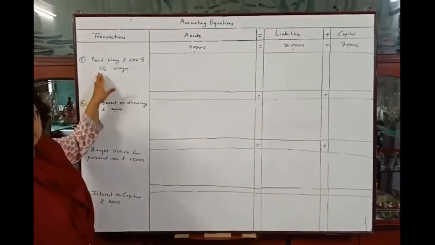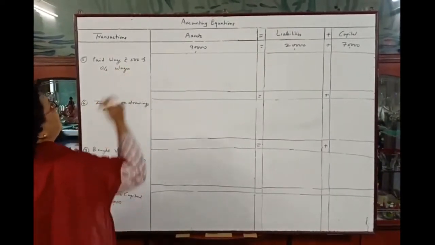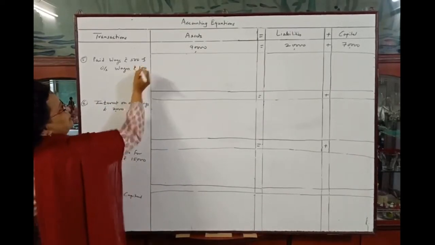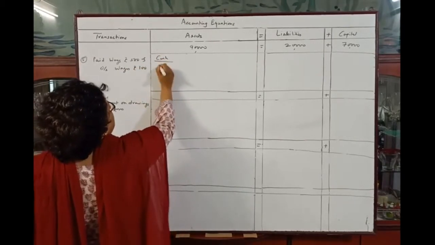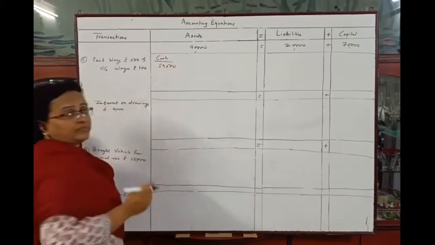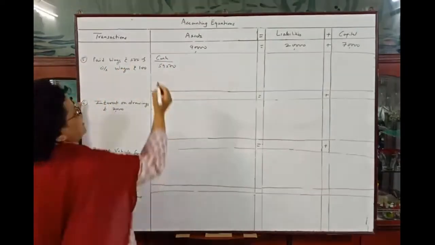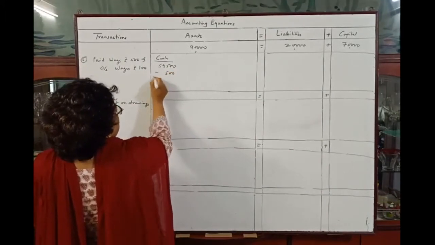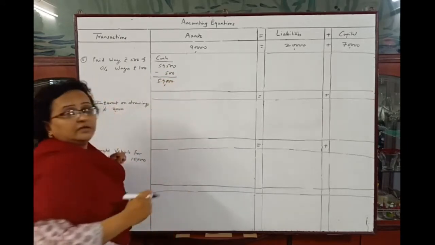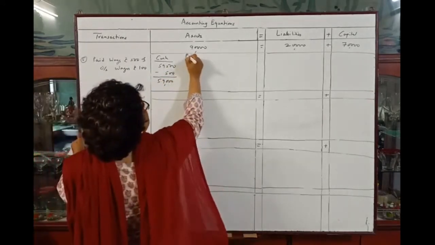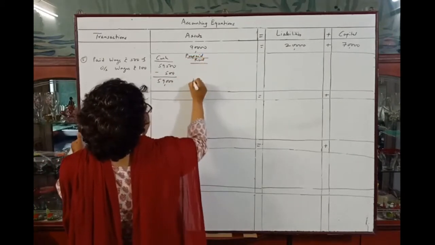Now the next transaction is paid wages rupees 500 and outstanding wages rupees 100. So now cash. Our cash was rupees 59,500. Here we have paid wages rupees 500, means cash is going out rupees 500. So we will deduct from cash 500. The cash will remain 59,000. Now the prepaid rent will remain as it is. Prepaid rent, that is rupees 100.